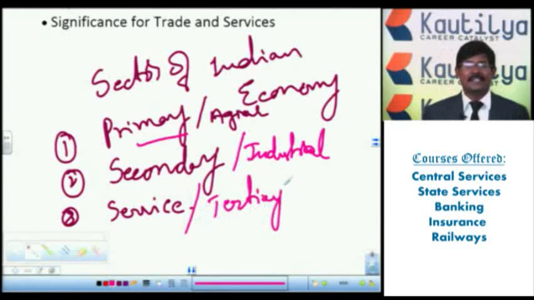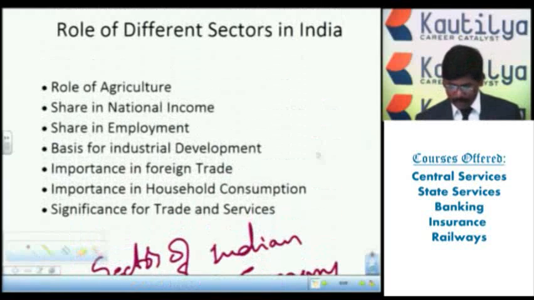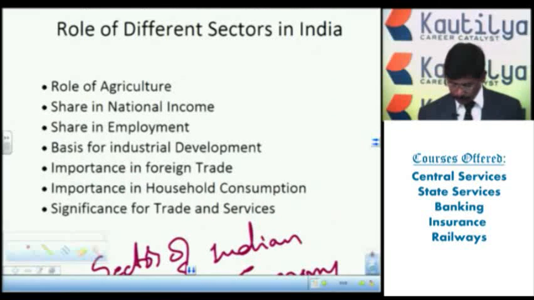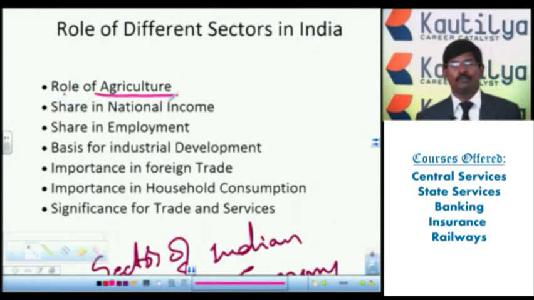These are the three sectors of the Indian economy, because these occupational structures are the most important ones for the Indian economy. Under this, what is the role of agriculture, the primary sector? What is the role of industries and the service sector? These are the three sectors of the Indian economy we are going to discuss. This is the occupational structure of the Indian economy. We'll go into the details of this.